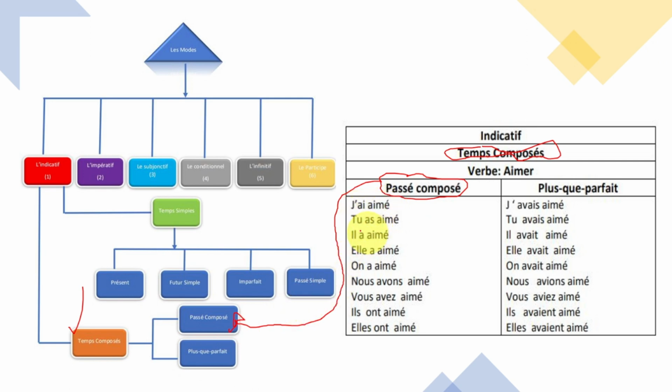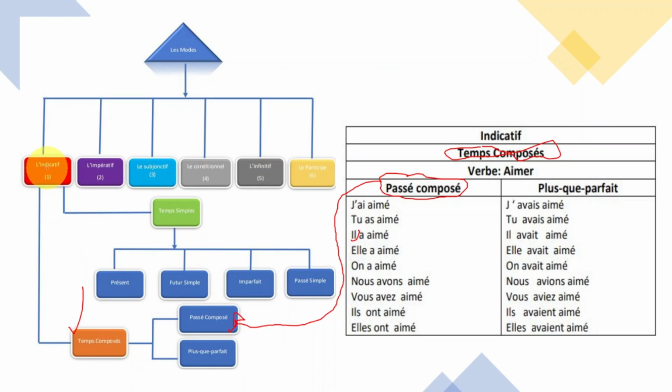Now, j'ai aimé, tu as aimé, il a aimé. Here you can also change. You can put Dylan a aimé. So in that case, you talk about the passé composé, and then they are part of the temps composé. They are part of l'indicatif.